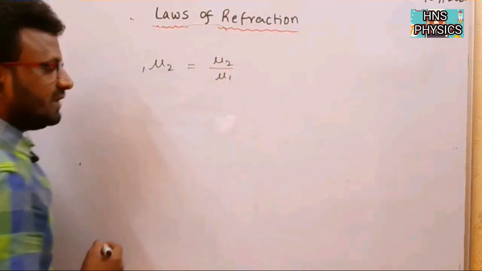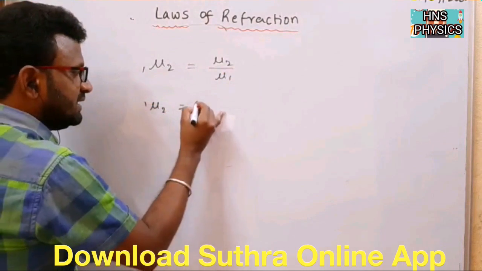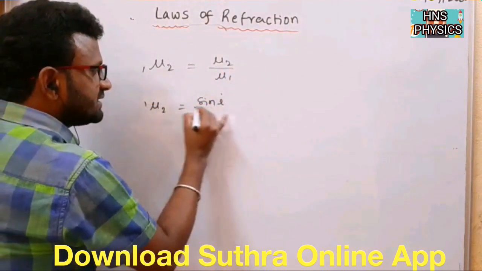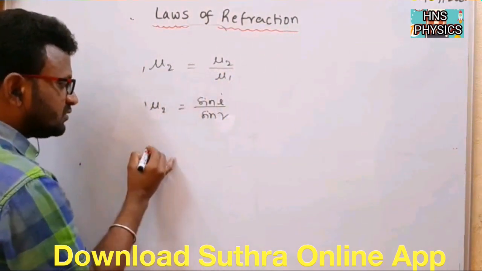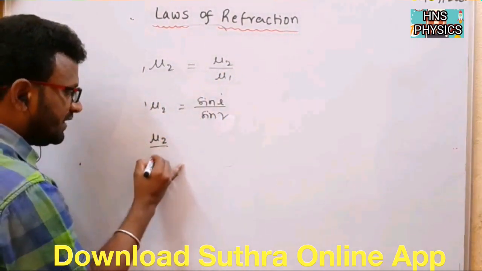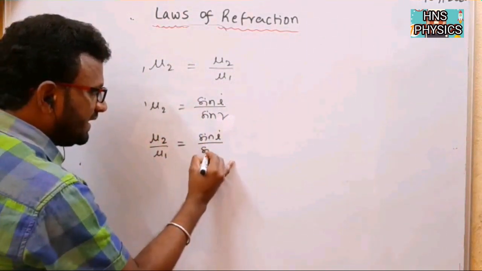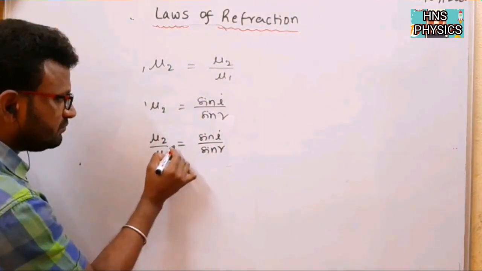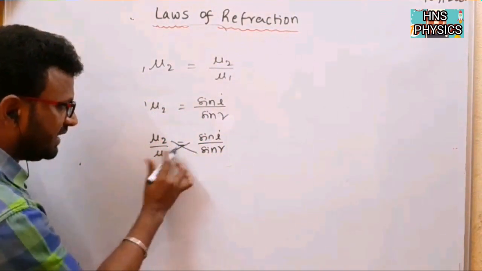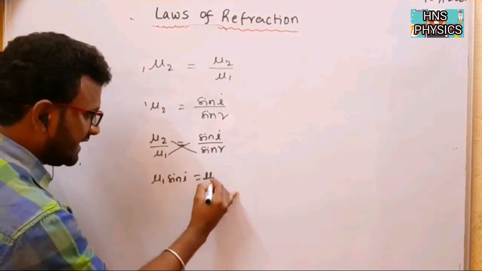And mu 12 is equal to sin i by sin r. So that is nothing but mu 2 by mu 1 is equal to sin i by sin r. From here you can do the cross multiplication. What will come here? Mu 1 sin i is equal to mu 2 sin r.